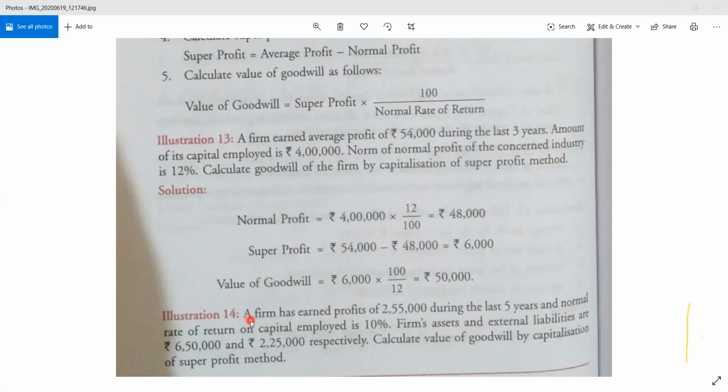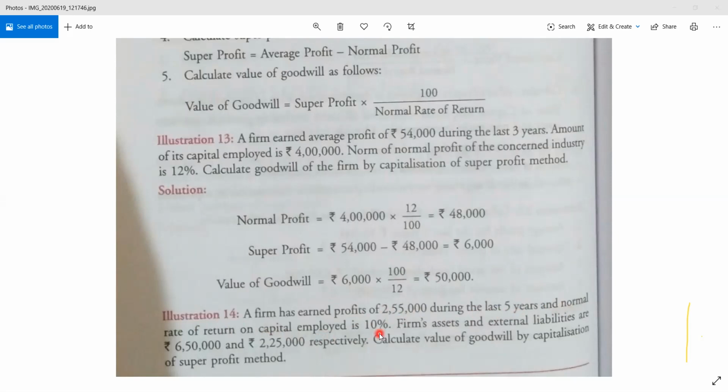That is illustration number 14. What is given here? A firm has earned a profit of 2,55,000 during the last 5 years. The total profit of the last 5 years is given, right? So you have to find out the average. Very simple: 2,55,000 divided by 5, you will get the average profit. And the normal rate of return on capital employed is 10%.